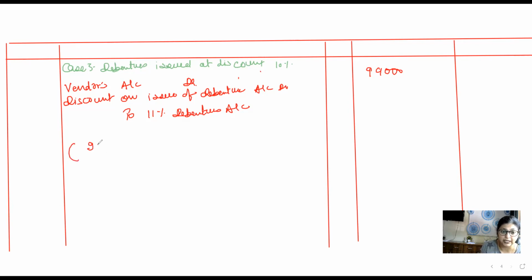Okay, so again, 99,000 is the purchase consideration. Now here, what is the issue price? 90 rupees. How did I come to know it is 90 rupees? Let's see over here.